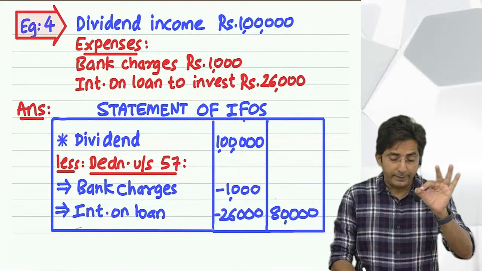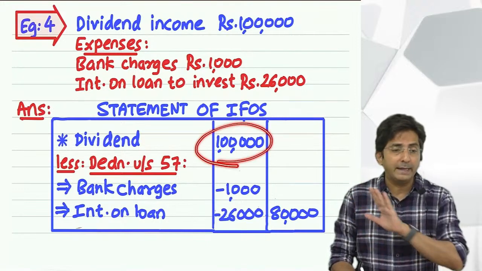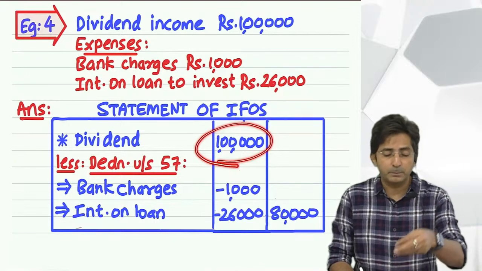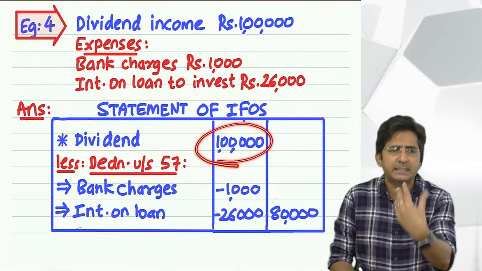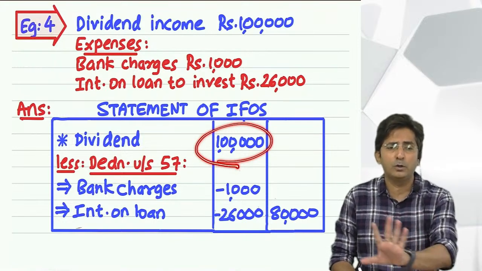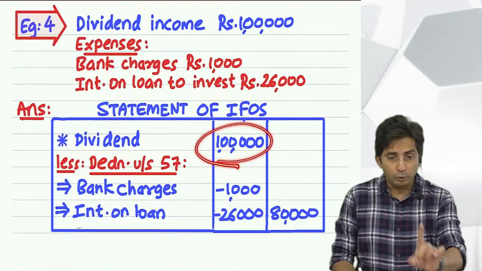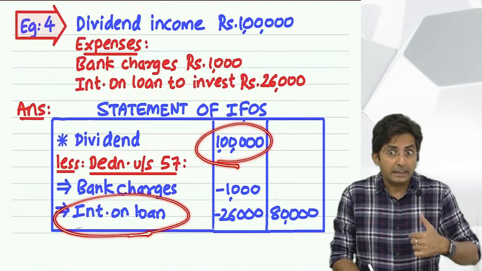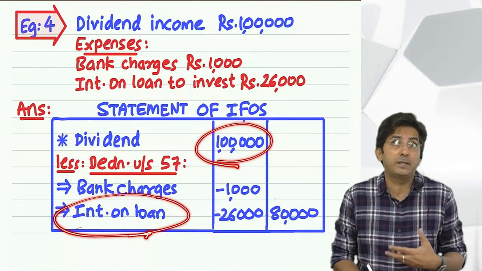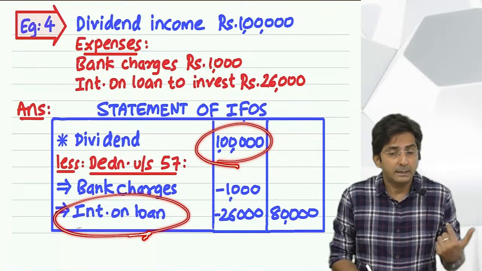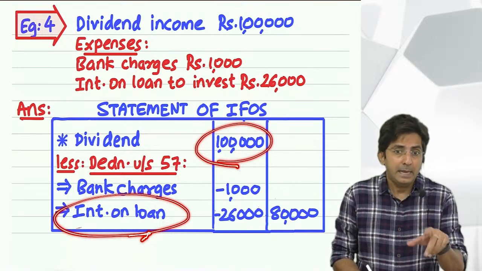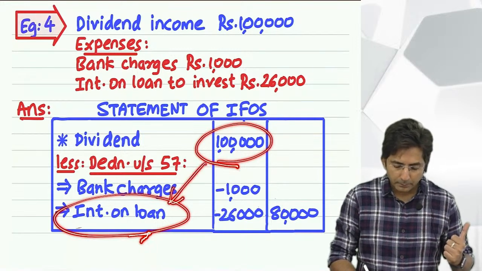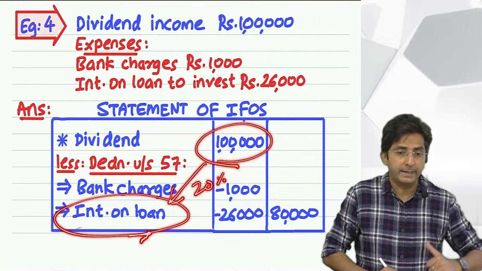In case of dividend income, you will not get any deduction for expenditure. You incur this expense, that, anything. Any expenditure you incur, you will not get deduction. But you will get one deduction, and that is only in respect of interest on loan. In case you have taken a loan to invest in shares, and you have paid interest on that, that is the only thing which you can minus. And that also, there is a limit. What limit did I say? Did you hear? Maximum 20% of the dividend income.